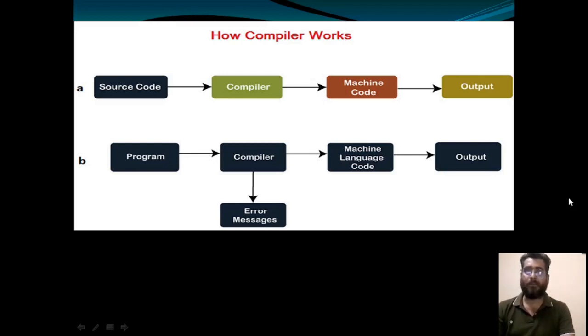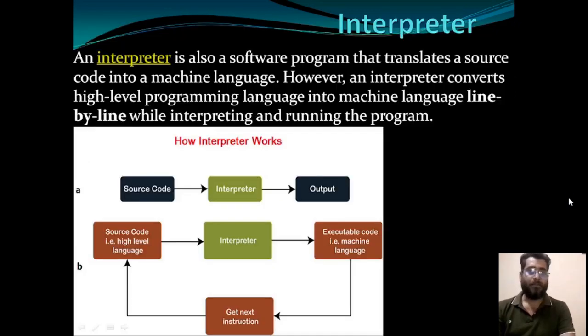It is a system software basically, and we can say it is a translator also. Now interpreter. The work of interpreter is just like compiler. It is also used to convert your source code into the machine code. But what are the differences between them? We will see. An interpreter is also a system software that translates a source code into the machine language.